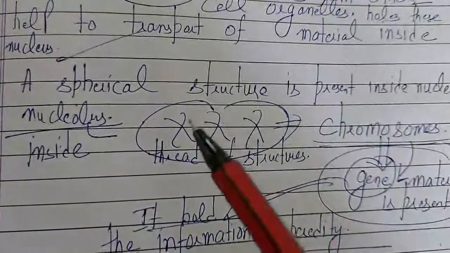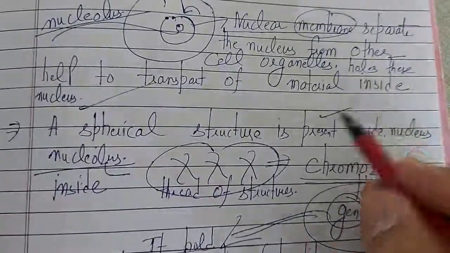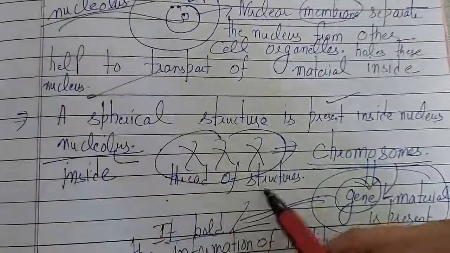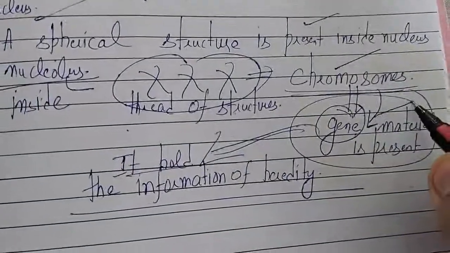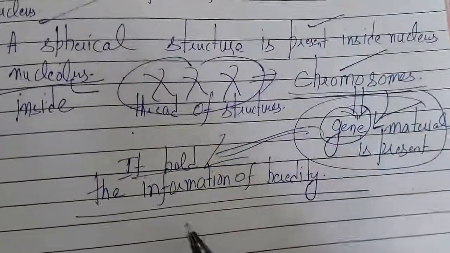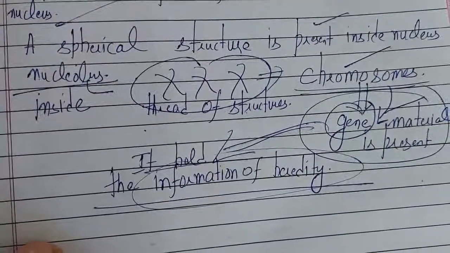So a spherical structure is present inside the nucleus whose name is nucleolus. Inside the nucleolus, thread-like structures known as chromosomes are present. Inside the chromosome, gene material is present, and this gene material contains the information of heredity. So this is a concept.